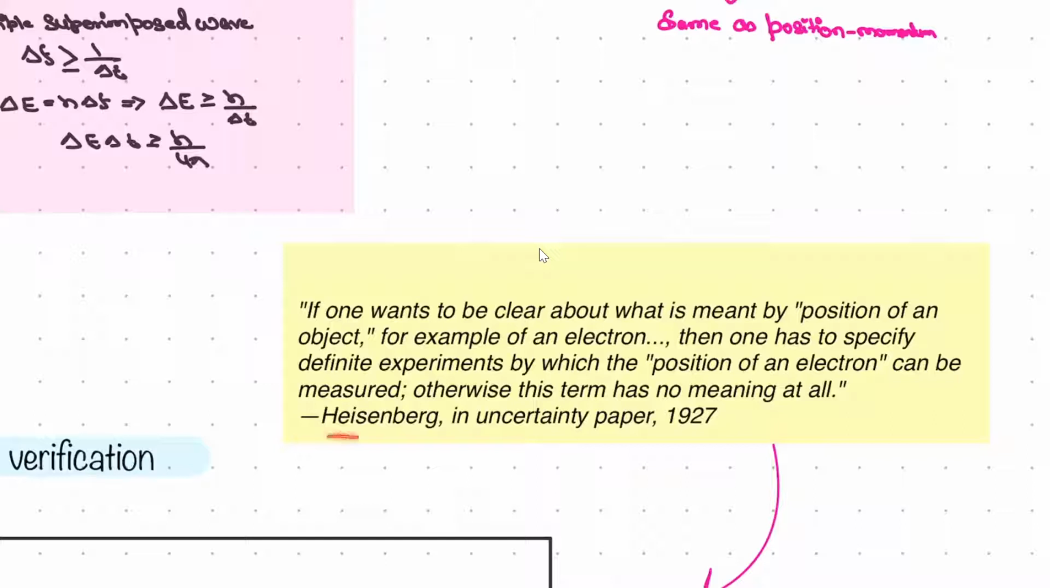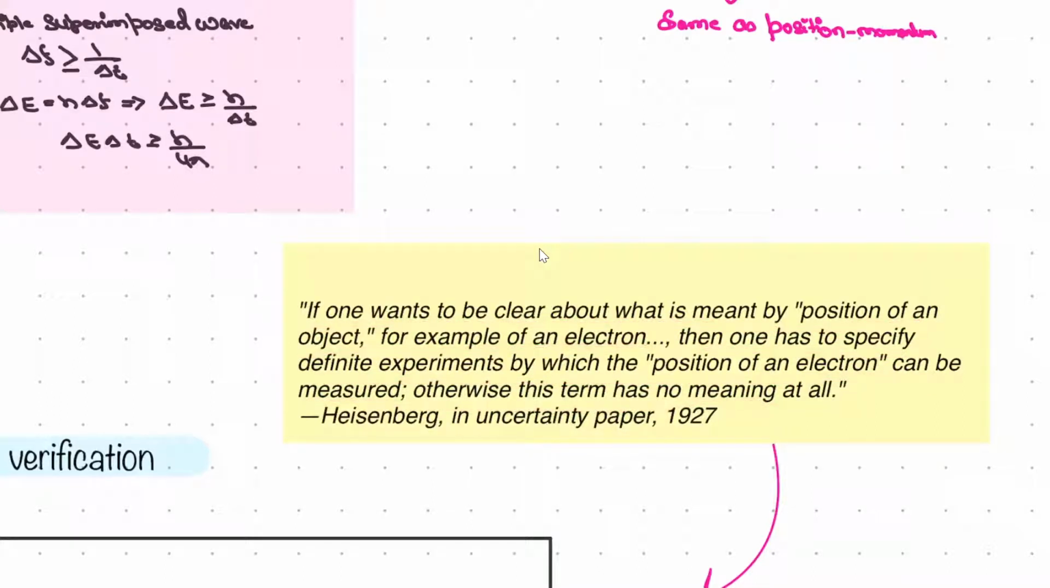In his paper, Heisenberg talks about what the position is, right? He said, you want to calculate the position, show me the system that can find the position accurately. If one wants to be clear about what is meant by the position of an object, for example of an electron, then one has to specify a defined experiment by which the position of the electron can be measured. Otherwise, this term has no meaning at all.